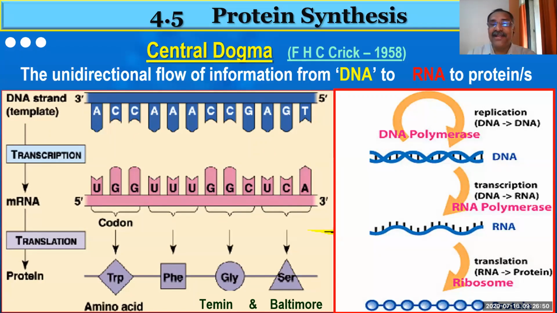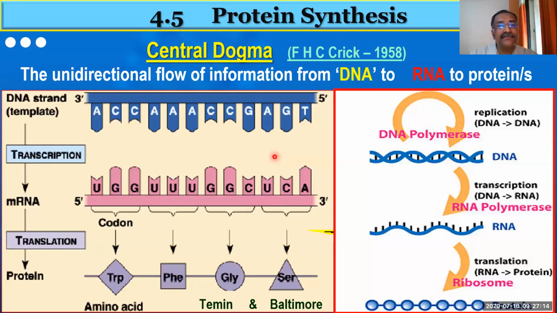Okay, good. Now you see, one more important thing I want to say. In this central dogma, DNA to RNA and RNA to protein, the message goes. The message never comes from protein to RNA or RNA to DNA. That is why it is said to be unidirectional.